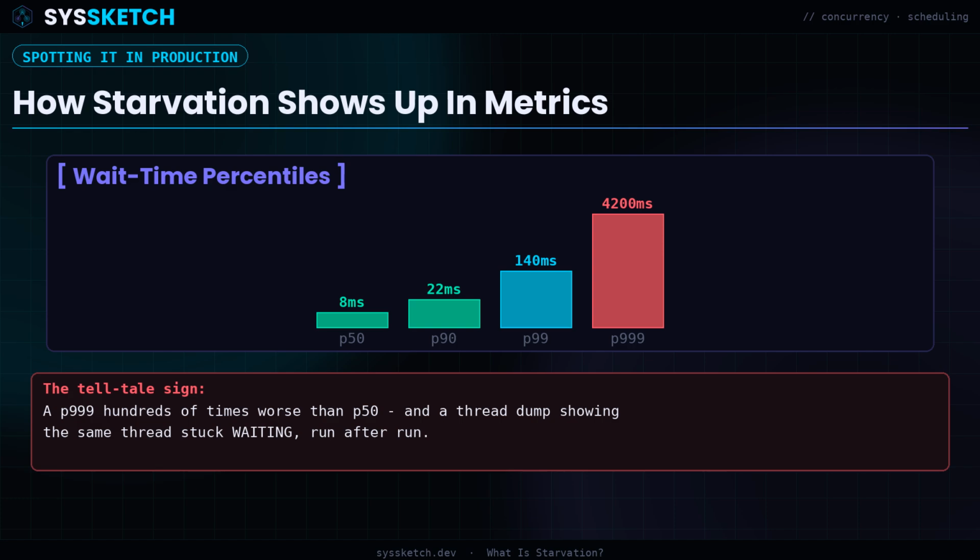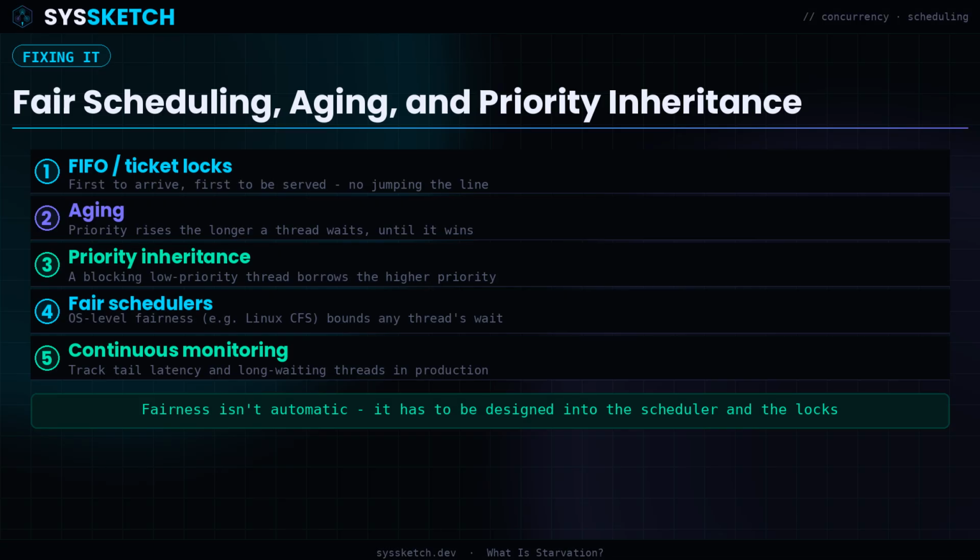Fixing starvation comes down to deliberately building real fairness into whatever is making the who-goes-next decision. FIFO or ticket locks guarantee that whoever arrived first gets served first, removing the chance of being perpetually outraced. Aging is another powerful technique. A waiting thread's effective priority gradually increases the longer it waits, until it eventually outranks even the busiest high-priority traffic. Priority inheritance directly solves priority inversion by temporarily lending a blocking thread the priority of whoever's waiting on it.